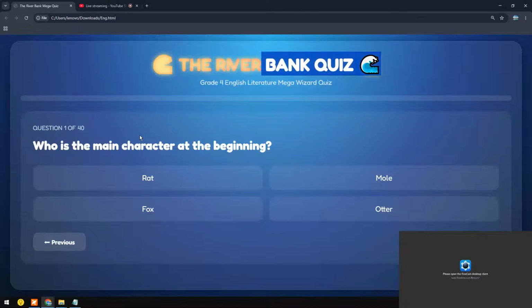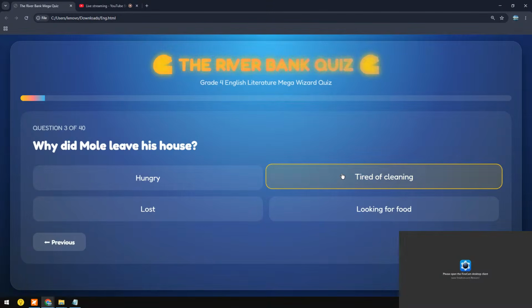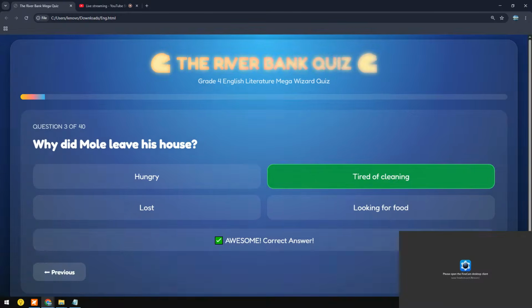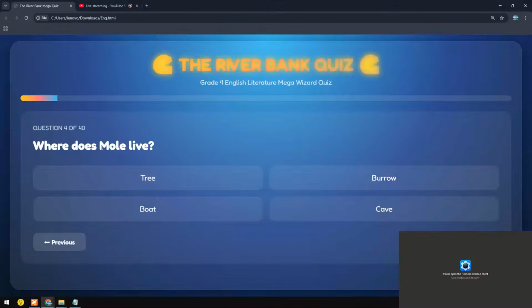Okay. Question number one. Who is the main character at the beginning? Mole. Yes, that's correct. Let's go slow. Let's not be in a hurry. We need to read the question and understand. He left the house because he was tired of cleaning. That sounds good. Where does Mole live? Burrow. Yeah, okay, that's correct.